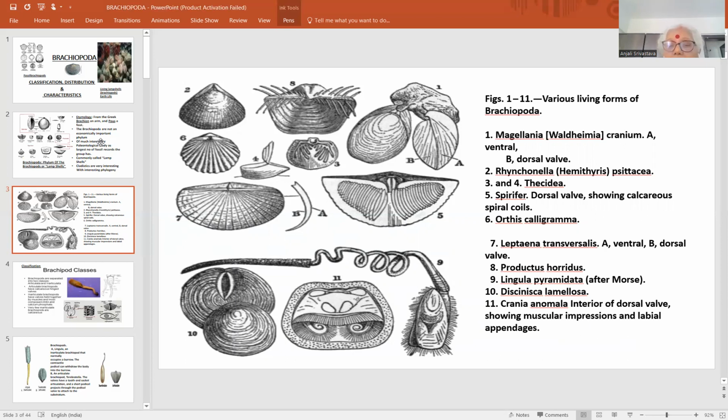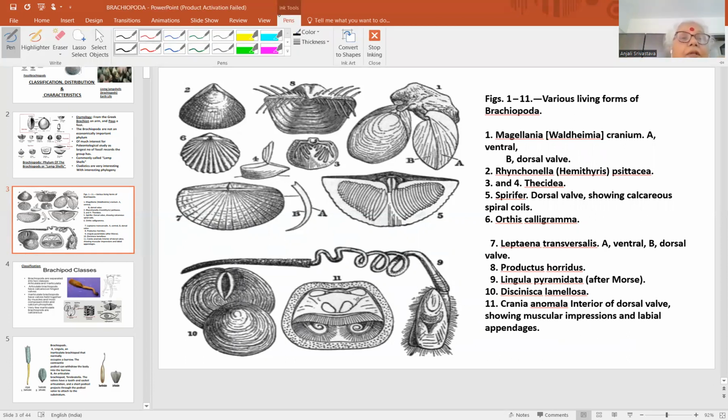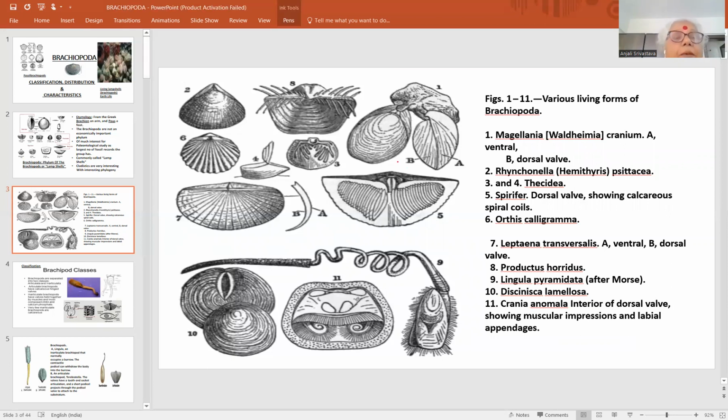This is here you are looking, this is very interesting. We will see that they have been included in the larger superphylum or clade Lophophorata because of the presence of an internal skeleton, which in many forms is very soft, but in many forms looks just like a rib cage.